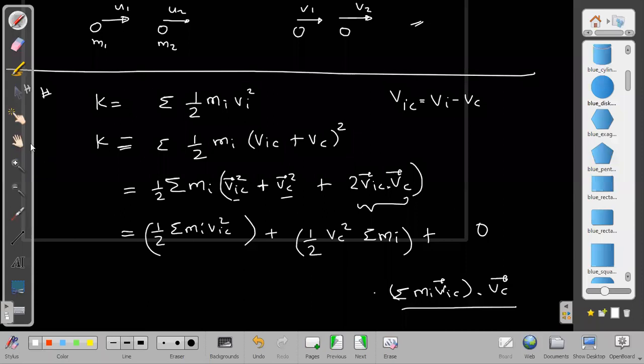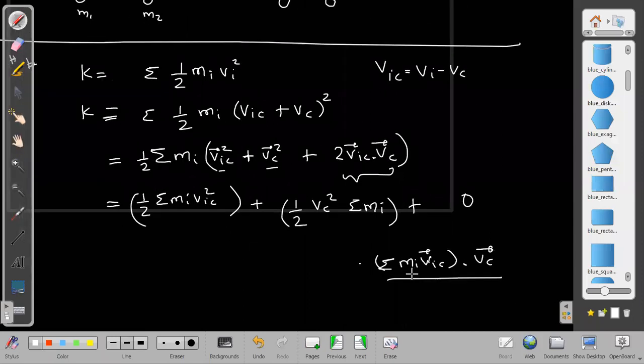Why is the third term 0? What is the first part of the third term representing? Sigma mi Vic. It is the net momentum. In which frame? In the center of mass frame. So it is 0. The net momentum in the center of mass frame is always zero. We know that.